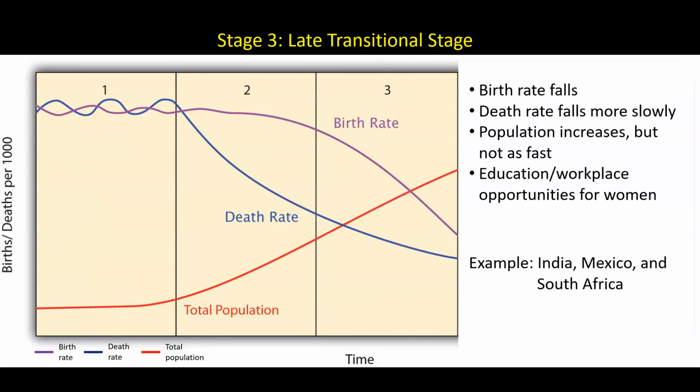The third stage of the demographic transition model is the late transitional stage. A country in this stage has continued to provide improved medicine and sanitation. Additionally, there are opportunities available for women in education and the workplace. Because of this, birth rates fall. Death rates continue to fall, but more slowly. And this results in a population that is increasing, but not as fast as it once was. Examples of countries in this stage include India, Mexico, and South Africa.